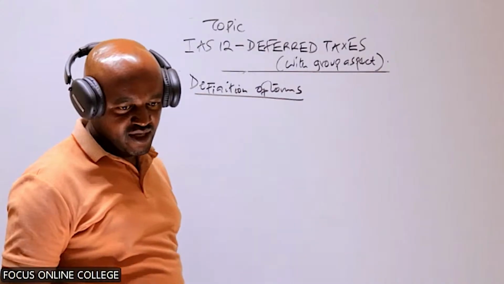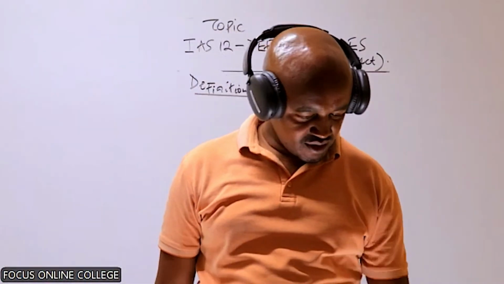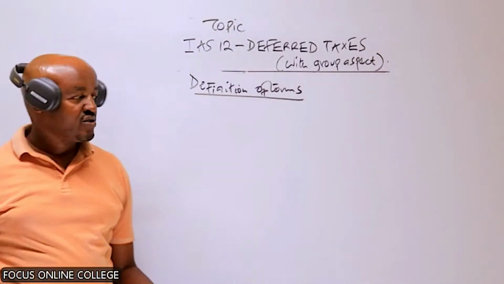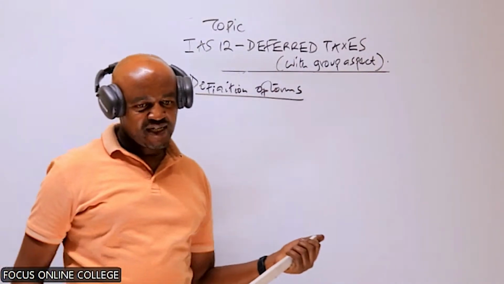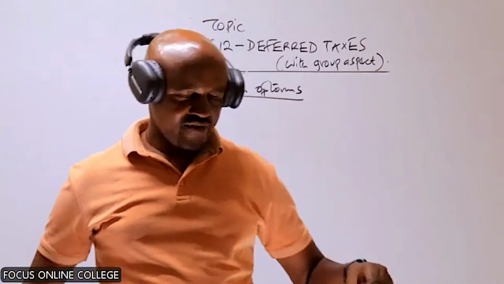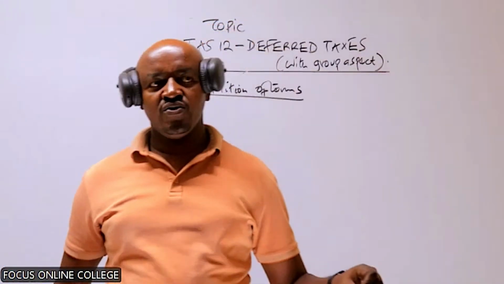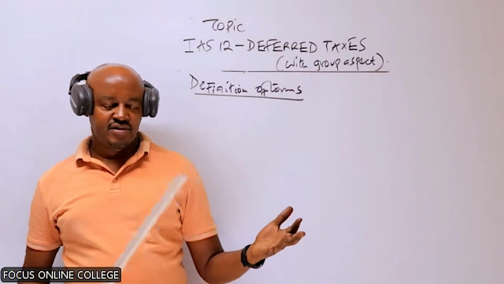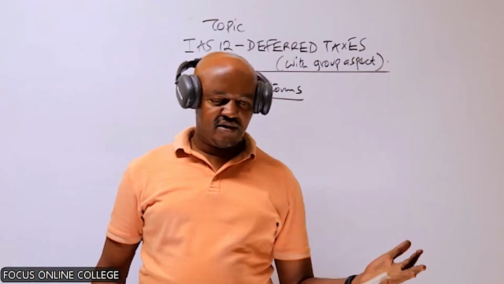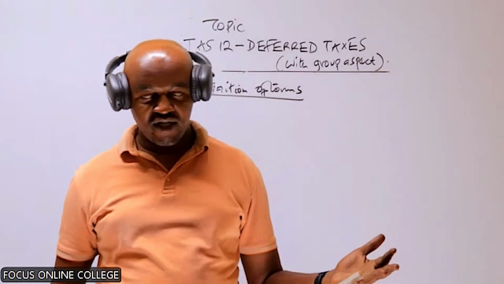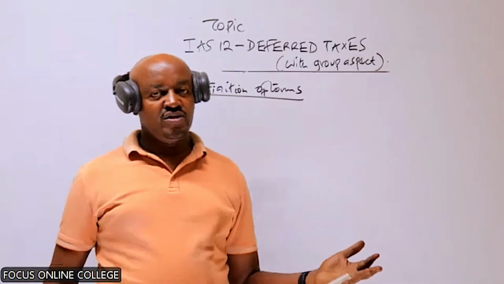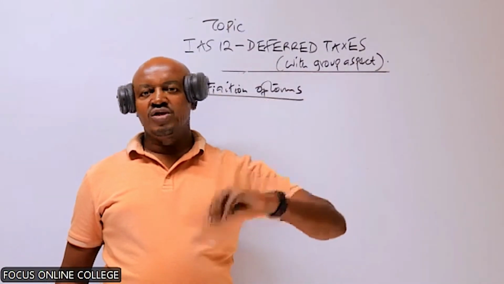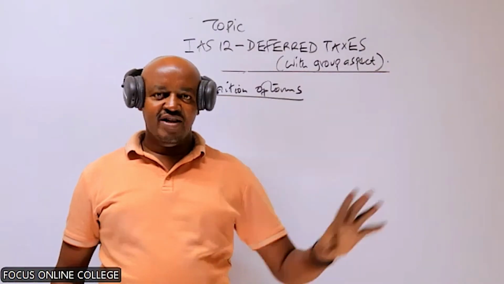These are basically some terms we will come across in computation of deferred tax. Someone is asking about the timing difference. Timing difference, I've said, is the difference which gives rise to deferred taxes. It is the difference between accounting profit and taxable profit, which occurs because we have certain items of incomes and expenses used in the computation of the two profits, but in different accounting periods.